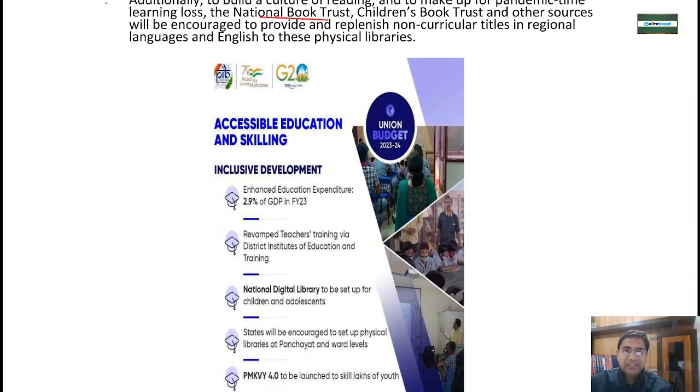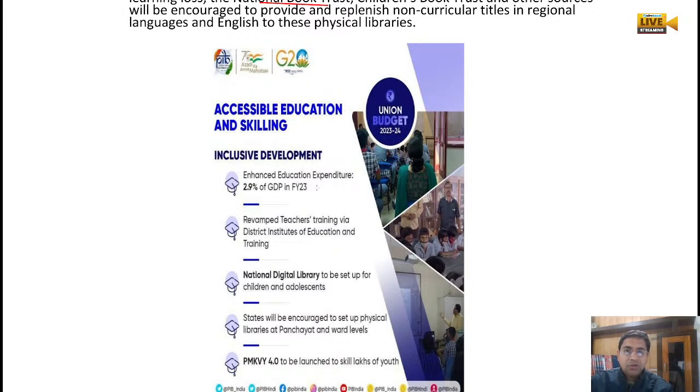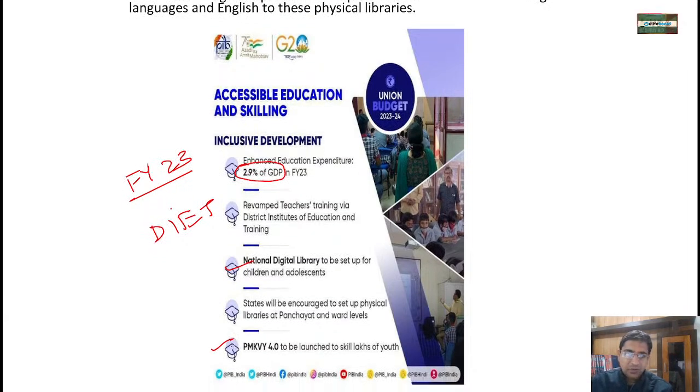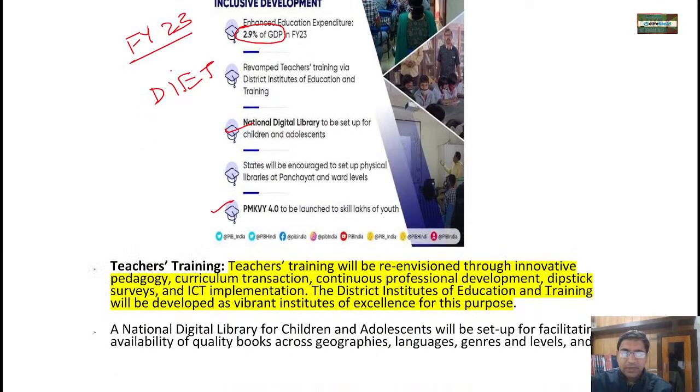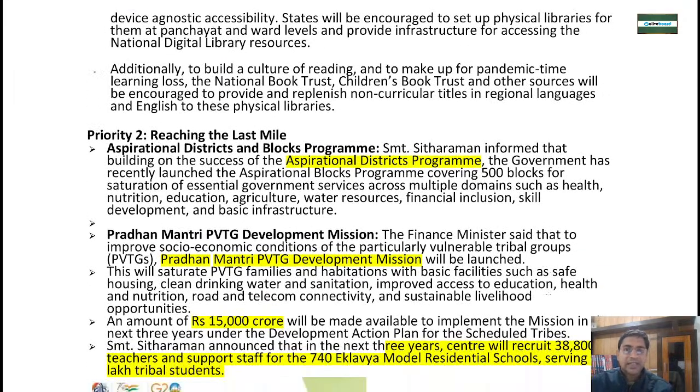Now if you can see here, accessible education and skilling: in the financial year 23, we want to put 2.9% of the GDP into the education sector. We want to enhance DIET, the district education and training centers, and the national digital library we have already discussed. And Pradhan Mantri Kaushal Vikas Yojana 4.0 will be launched to skill lakhs of youth. Then teachers training will be done.